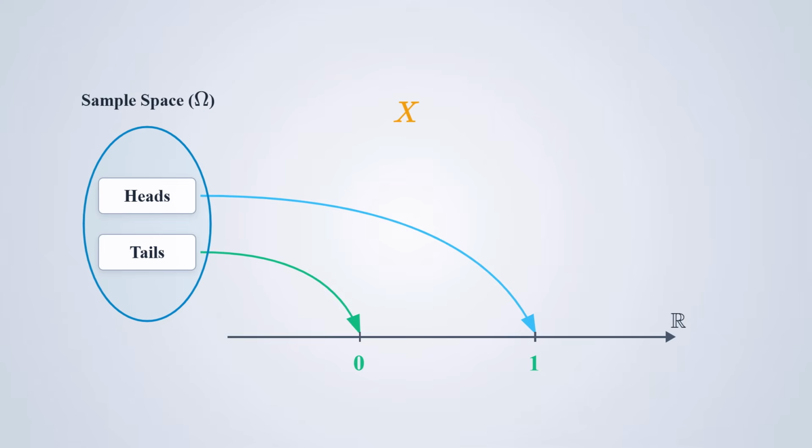While the outcome of the coin toss might be totally uncertain and random, this rule, the arrow itself, is completely deterministic and always consistent. This entire connection, pointing from an outcome in the sample space directly to a number on the real line, is precisely what we call our random variable, X. It is simply a function that maps omega to R. And remember that secret from the very beginning? That's exactly why X itself isn't really random. This rule, this function, always works the exact same way.